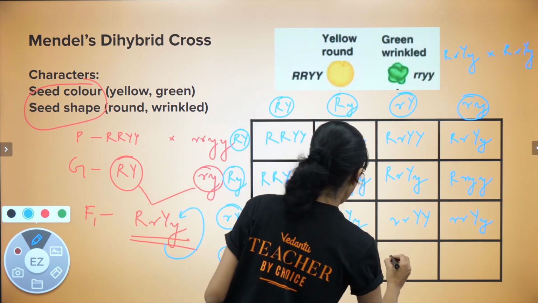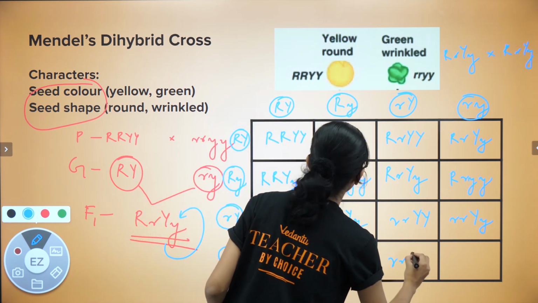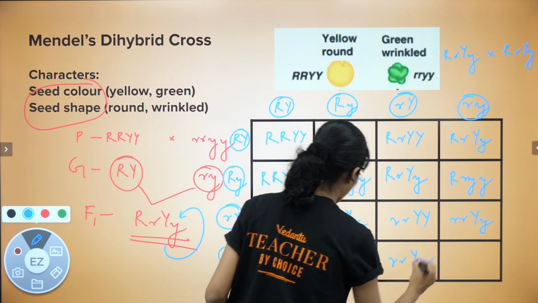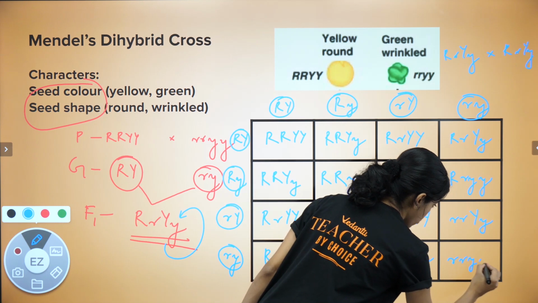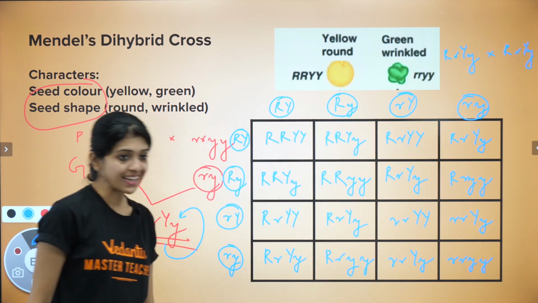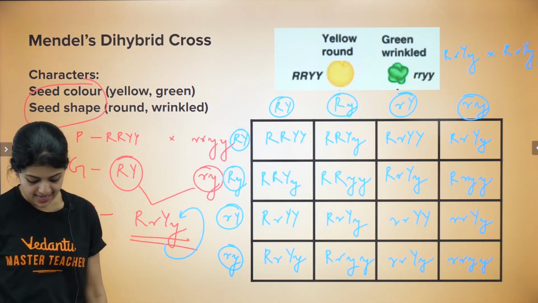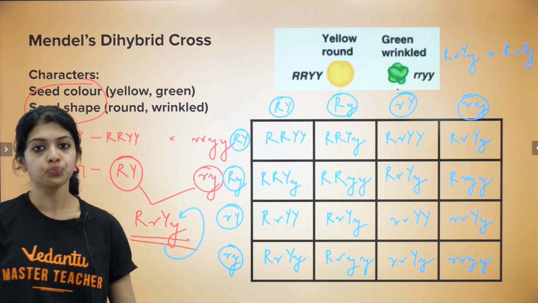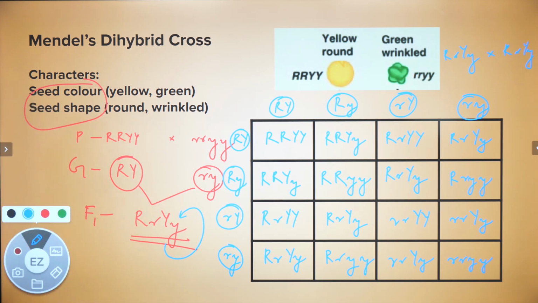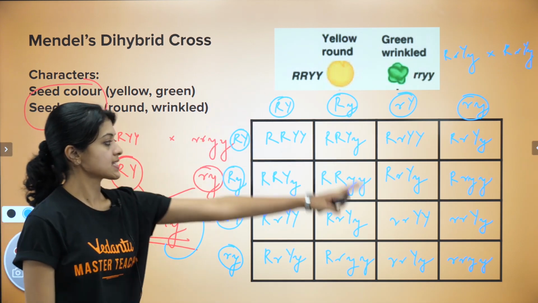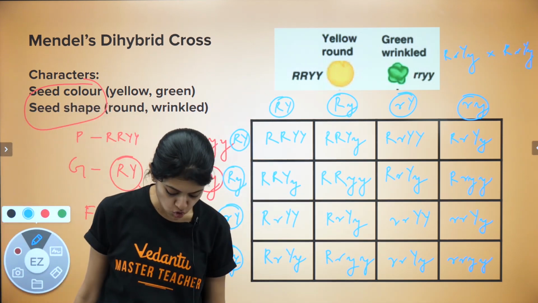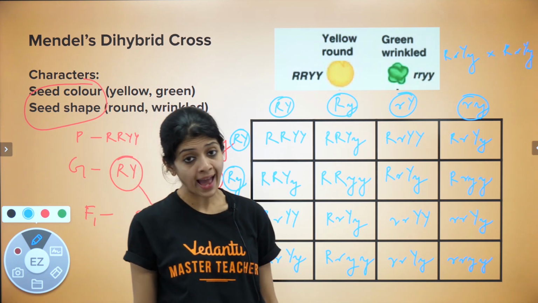The third one would be small r, a capital Y and a small y, and the last one would be small r and a small y. Take a few seconds, have a look at this, see if it's making sense to you. I'll just move out for a couple of seconds. Okay, children, so this is all the F2 plants combinations that we have.